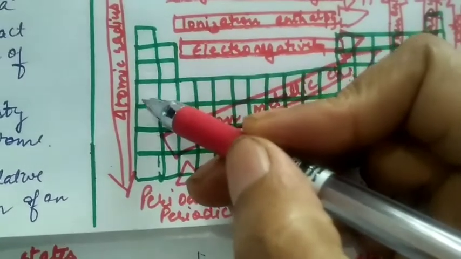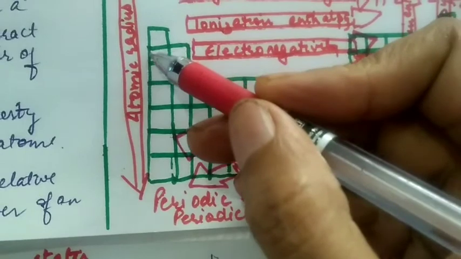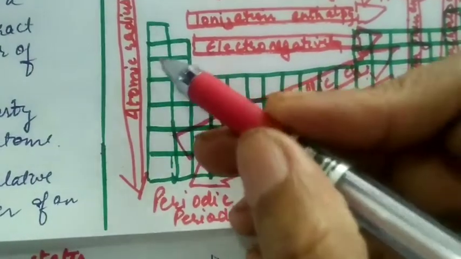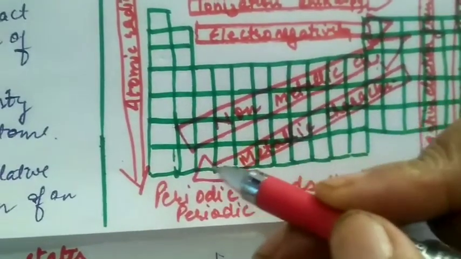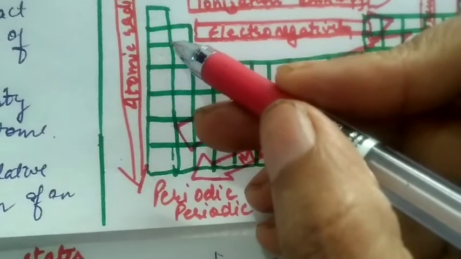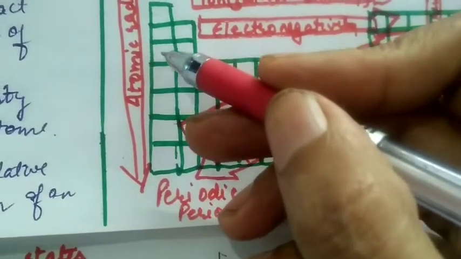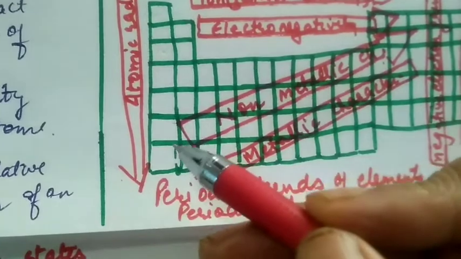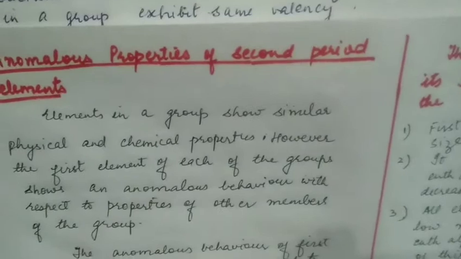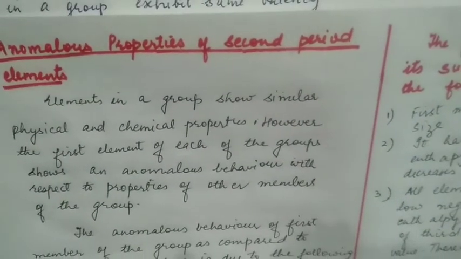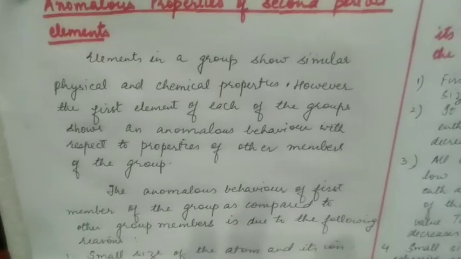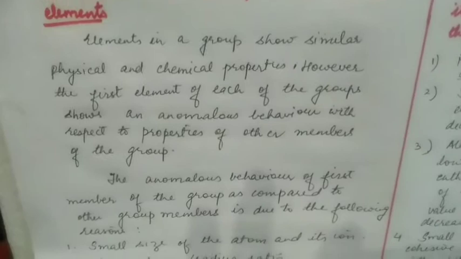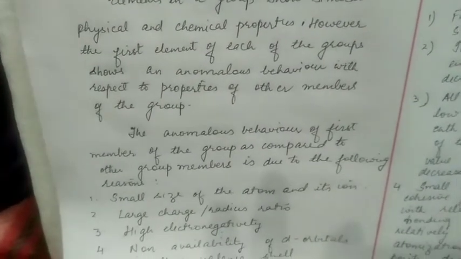So lithium, sodium, potassium. So you see that the first element of any group, for example lithium in alkali metals or beryllium in alkaline earth metals, shows properties different from other members of this group. This behavior is called anomalous behavior. Elements in a group show similar physical and chemical properties. However, the first element of each group shows an anomalous behavior with respect to the properties of other members of the group.